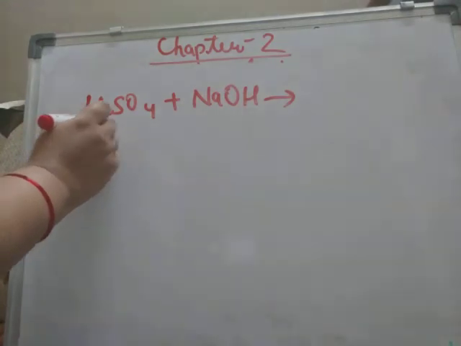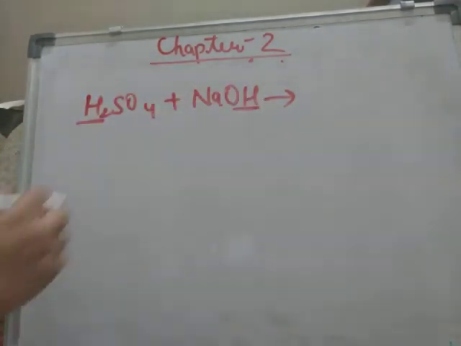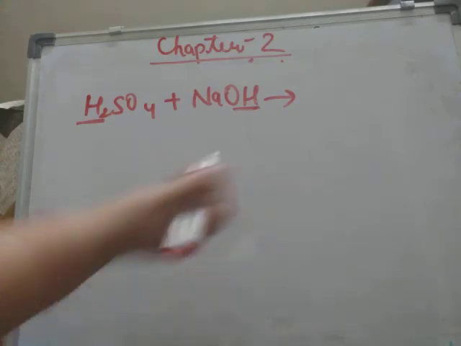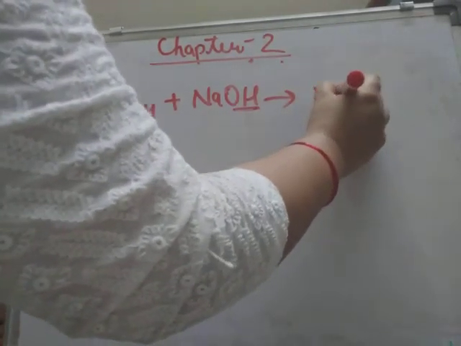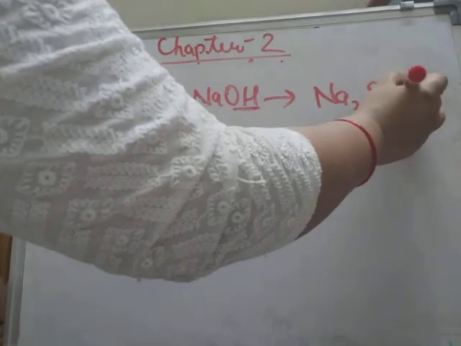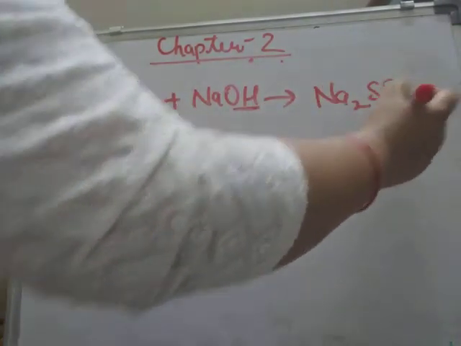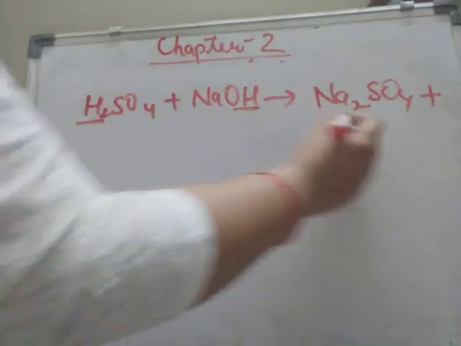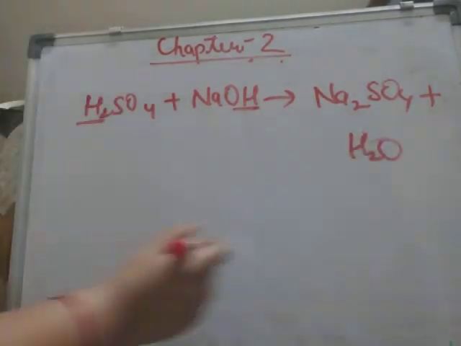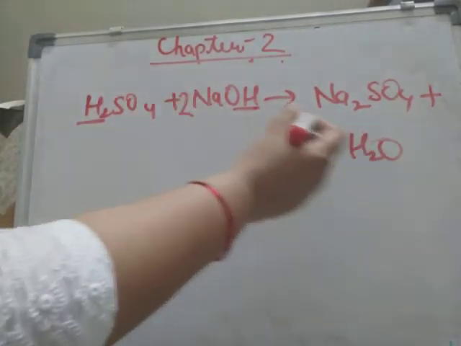See, H and OH will combine to form water, and Na and SO4 will combine to form salt. And we know that the formula is Na2SO4. NaSO4 is the wrong formula for sodium sulfate. The formula of sodium sulfate is Na2SO4. Along with the formation of this, we will get water.